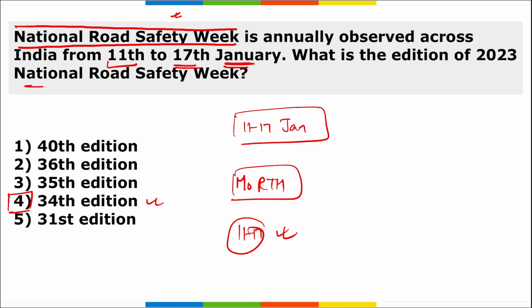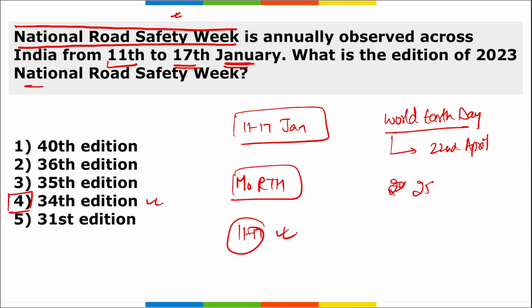Apart from this, tell me, when do we observe World Earth Day? World Earth Day is observed on 22nd of April. Similarly, when do we observe World Malaria Day? It is on 25th of April. We observe World Malaria Day.